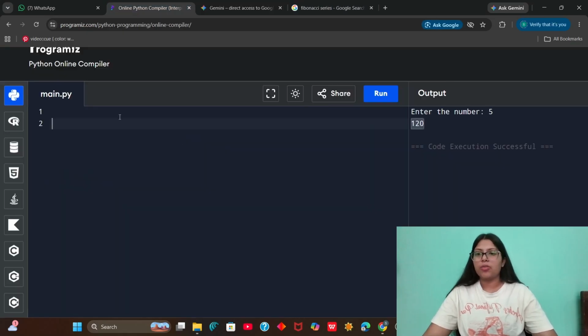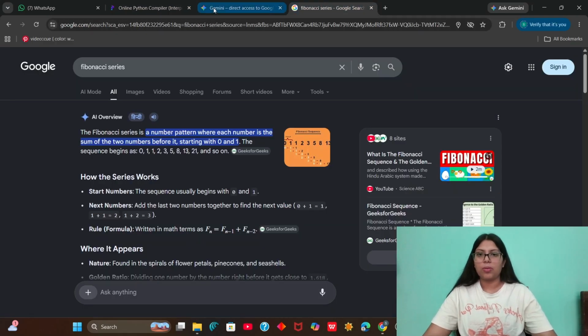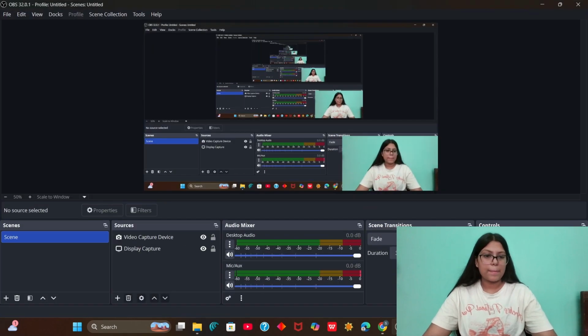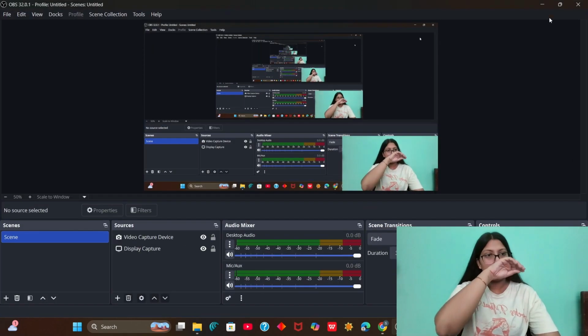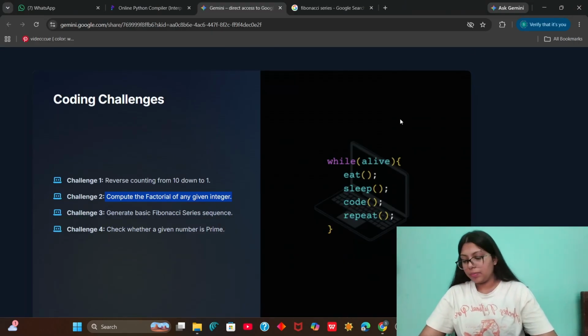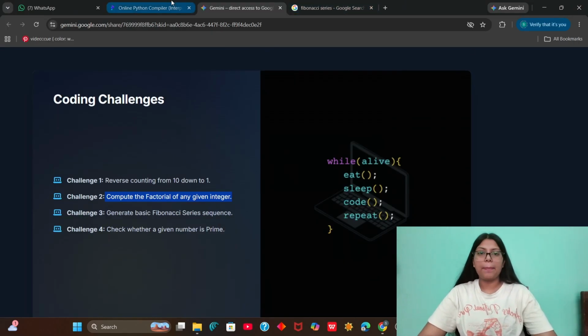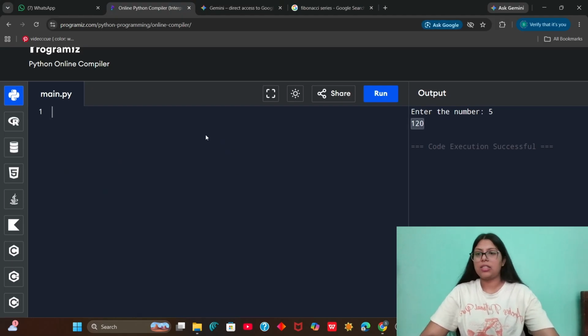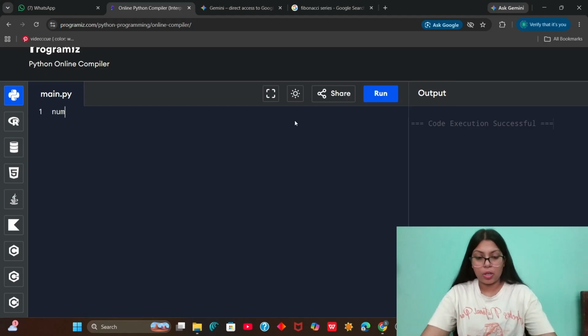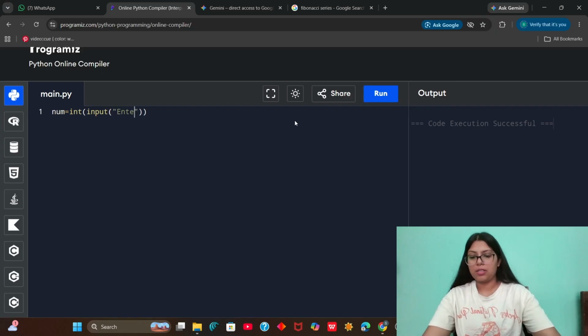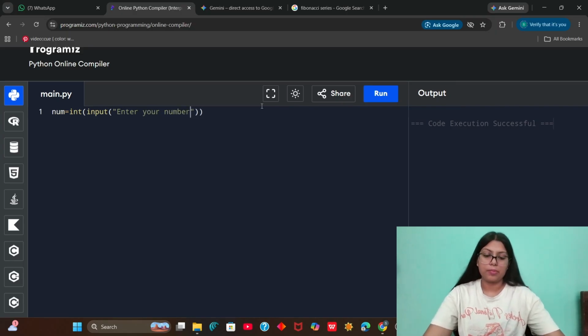Okay, now let us try to write the code of it. So how can we print this Fibonacci series? Let us get into here. Okay. Let us take an input from our user till which we have to write the Fibonacci series. Enter your number. Okay. So now what will we do here?